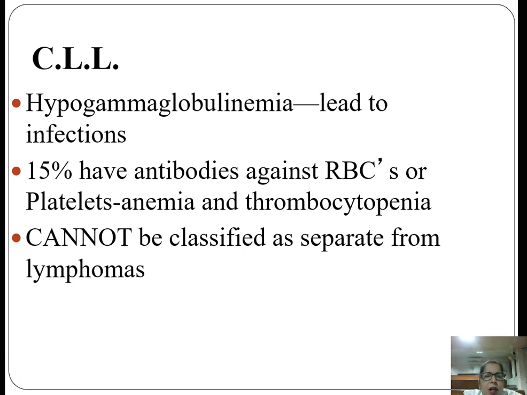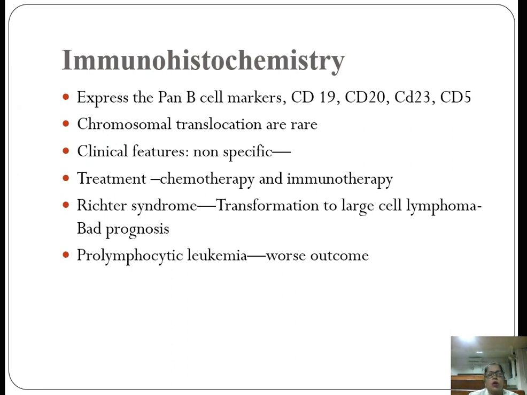50% will develop antibodies against RBCs or the platelets, leading to anemia and thrombocytopenia. And SLL and CLL are both the same entity and cannot be classified separately as lymphomas. On immunohistochemistry, it expresses the pan B cell markers, that is CD19, 20, 23 and CD5. Chromosomal translocations are rare. Clinical features are non-specific and treatment is by chemotherapy and immunotherapy.